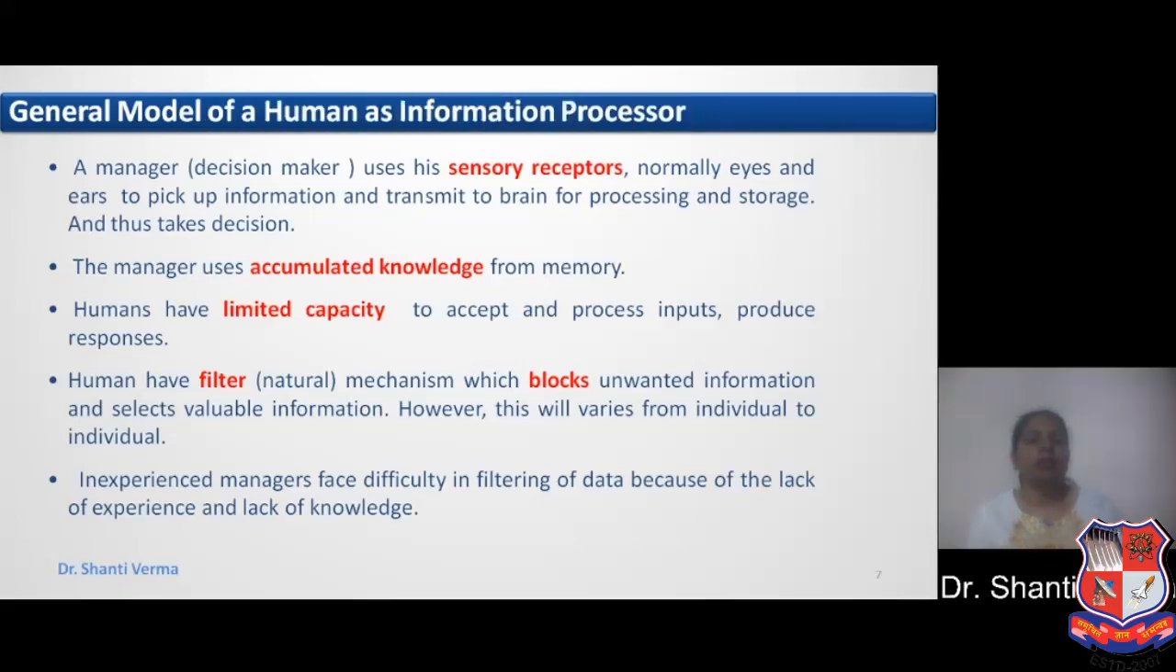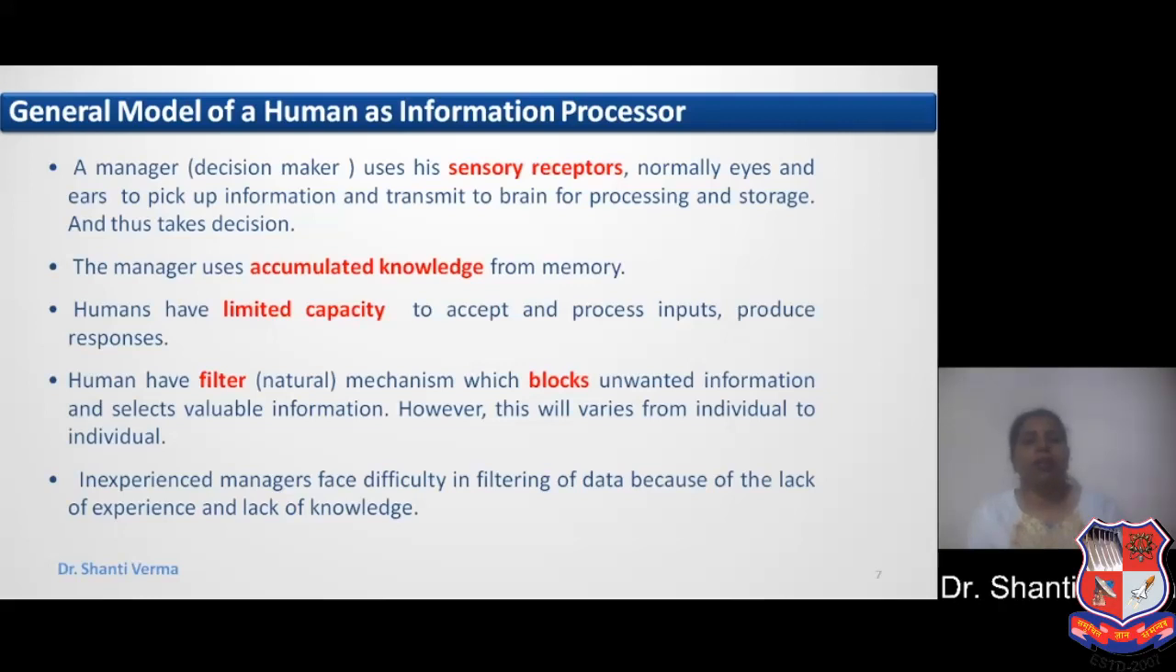Now let's discuss the general model of the human as information processor. A manager or a decision maker uses his sensory receptors, normally eyes and ears, to pick up information and transmit it to the brain for processing and storage, and thus takes a decision. In a human, it should be noted that our ears and eyes pick up the information, store it in the brain, process the information, and then take a decision.